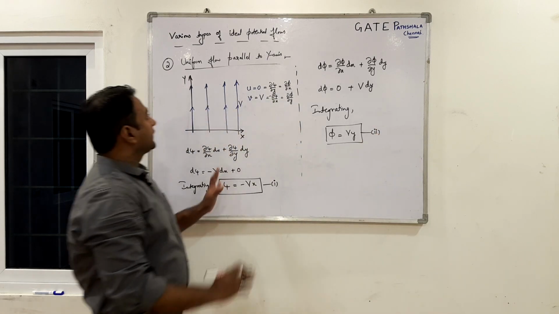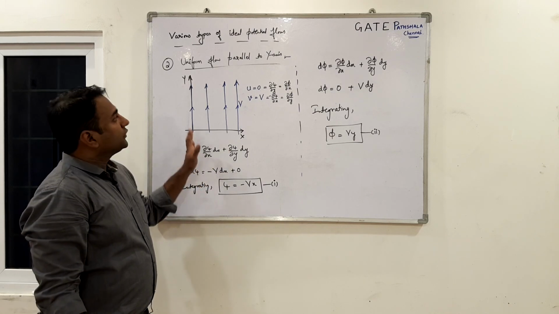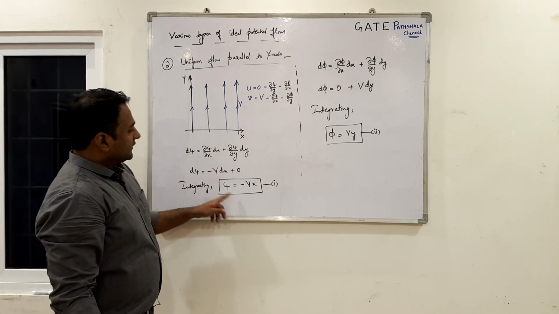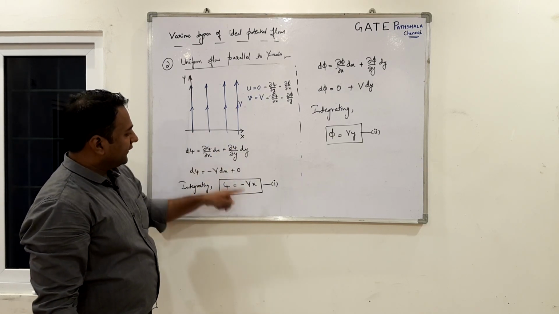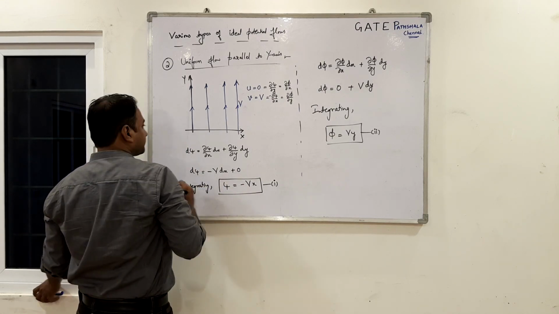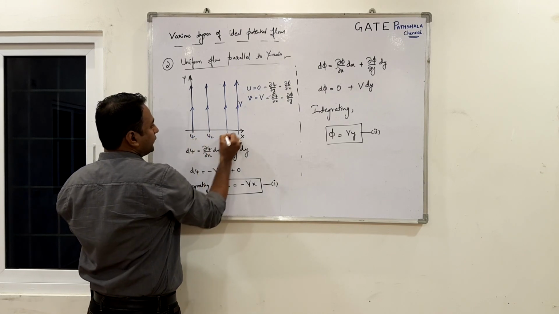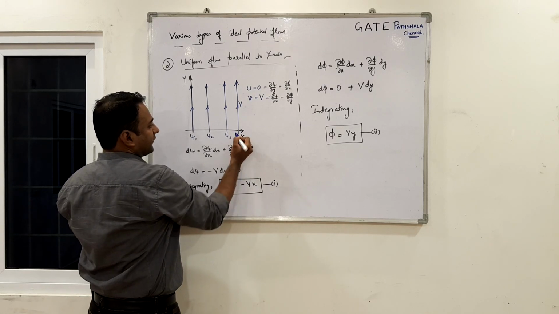So like this we got the psi and phi for the uniform flow parallel to y axis. Now if I look at the psi lines, I keep putting different values of x, and I will keep getting different values of psi. So I can mark these psi 1, psi 2, psi 3, psi 4. Each streamline has a different value of the stream function.